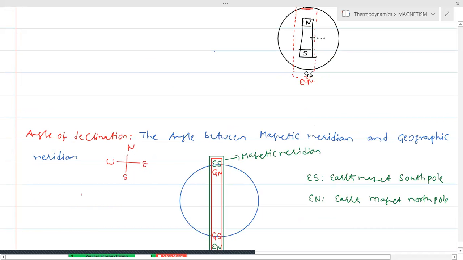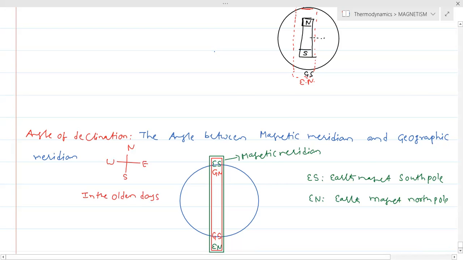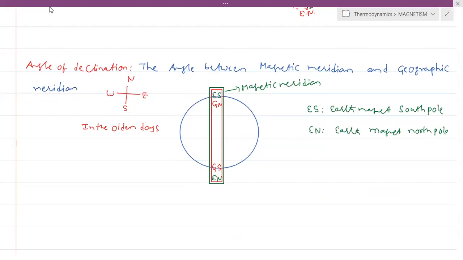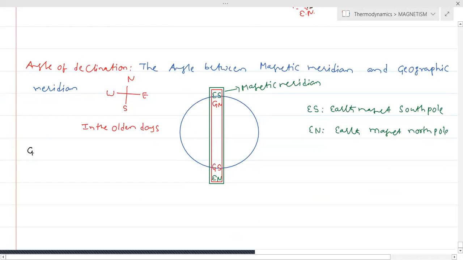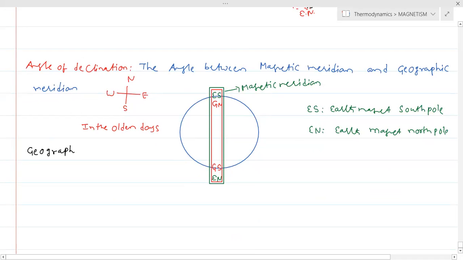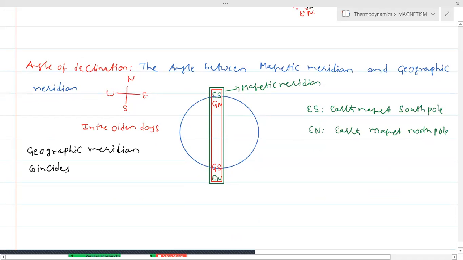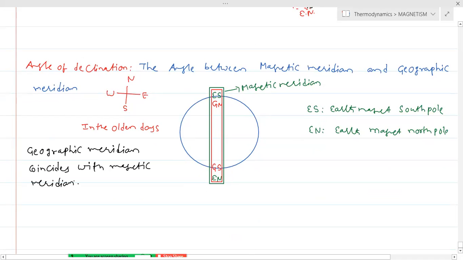So in the olden days, maybe in the Stone Age, the geographic meridian coincides with the magnetic meridian, because in the Stone Age man never disturbed the magnetic properties of the earth.